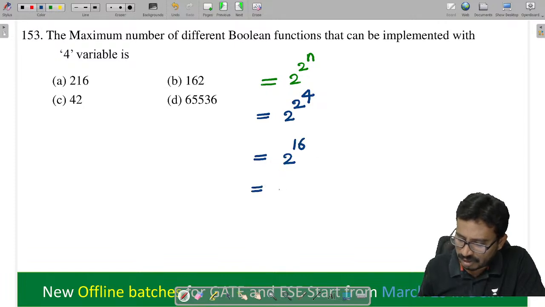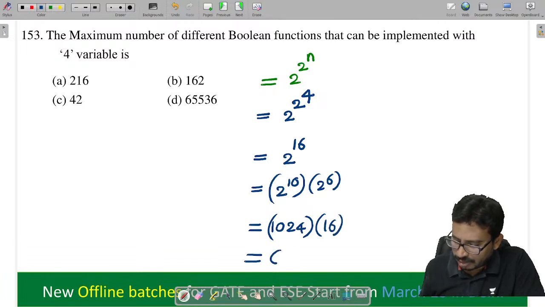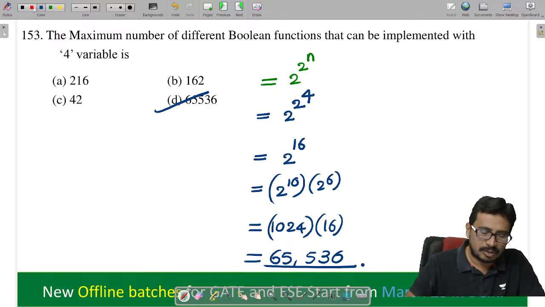We can write it as 2 power 10 into 2 power 6. 2 power 10 means 1024, into 64, so this is 65,536. You see, a big number. So option D.